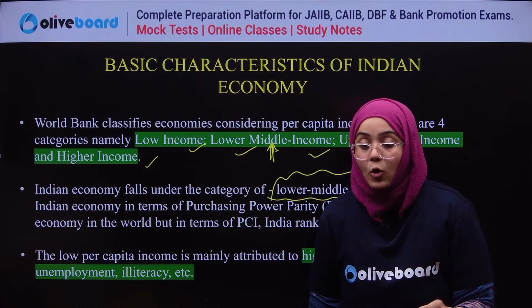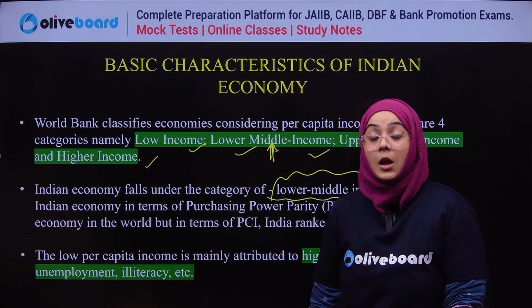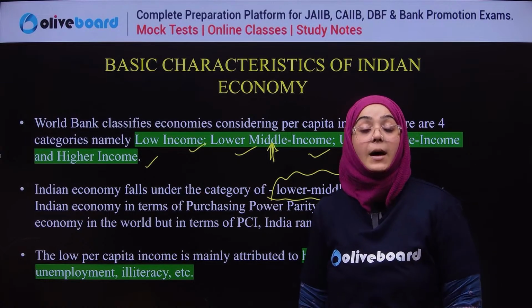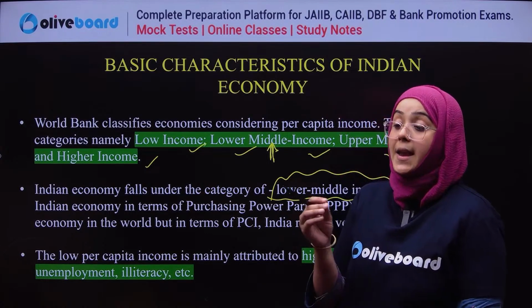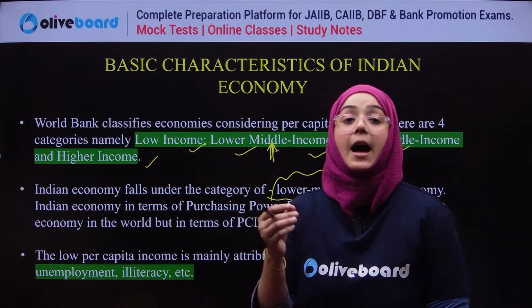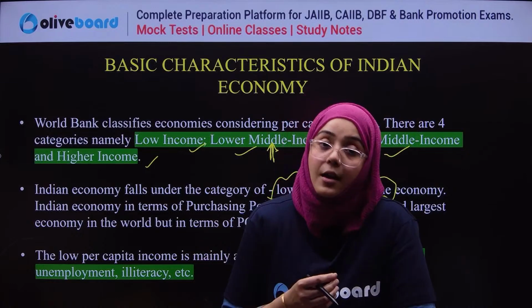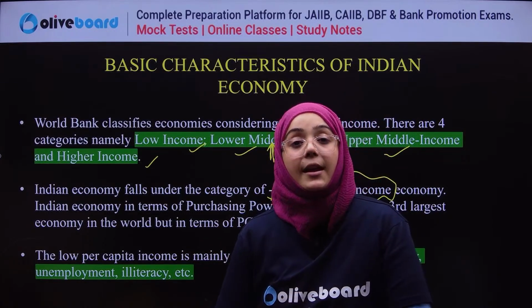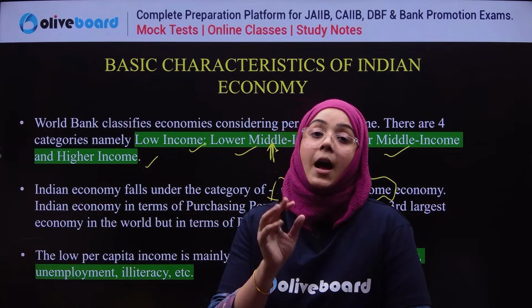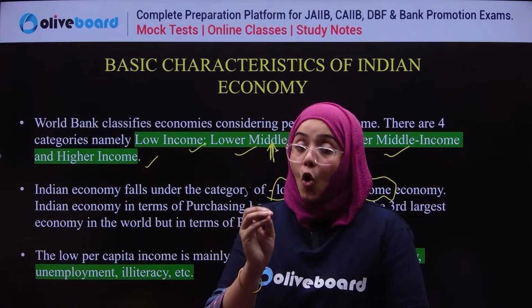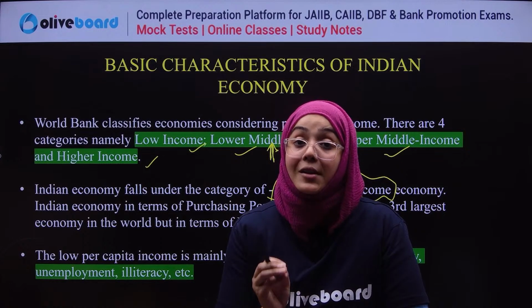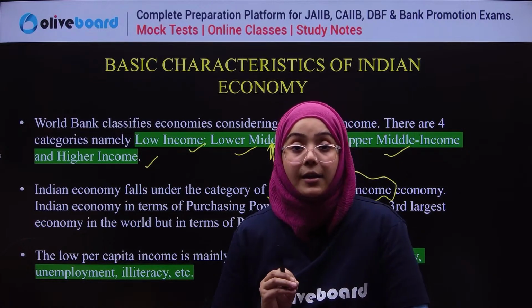But if we talk about per capita income, because these classifications are done on the basis of per capita income. Per capita income means what? On an average, what is an individual earning in the country? That is known as per capita income. For example, I am saying the per capita income of India is 100 rupees. It means that on an average, a person living in India is earning 100 rupees. That is known as per capita income.